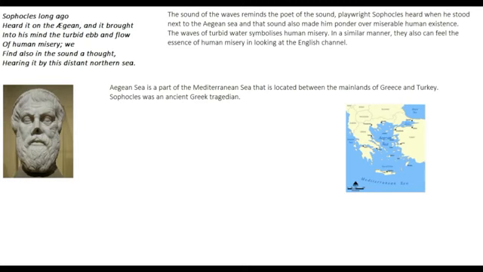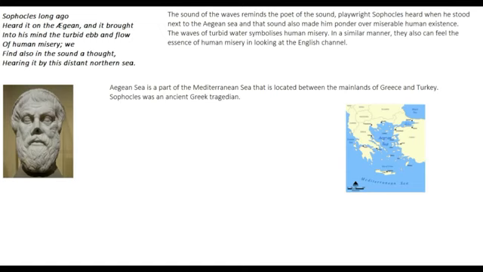Now, first of all, we'll discuss these two things: Sophocles and this Aegean Sea. The Aegean Sea was a part of the Mediterranean Sea, which is located between the mainlands of Greece and Turkey. So just like the Dover Beach is located between France and England, this Aegean Sea was located between Greece and Turkey.